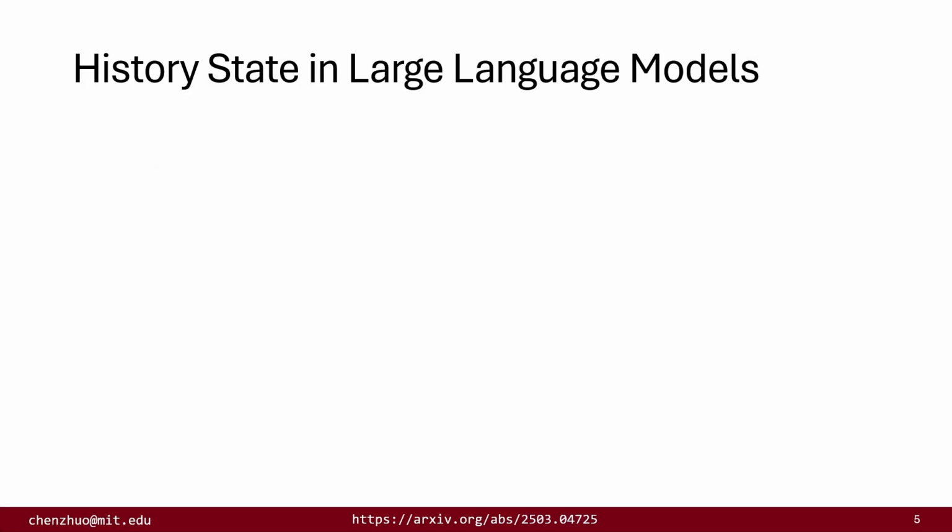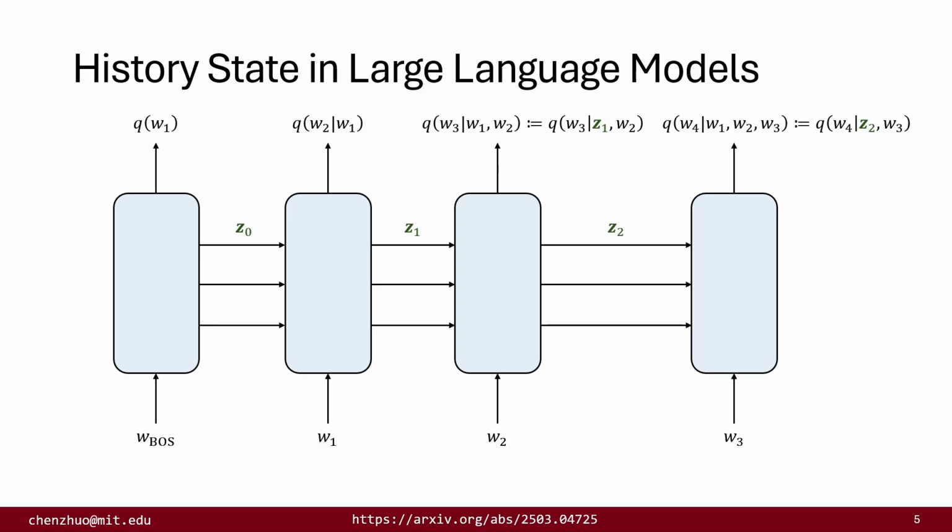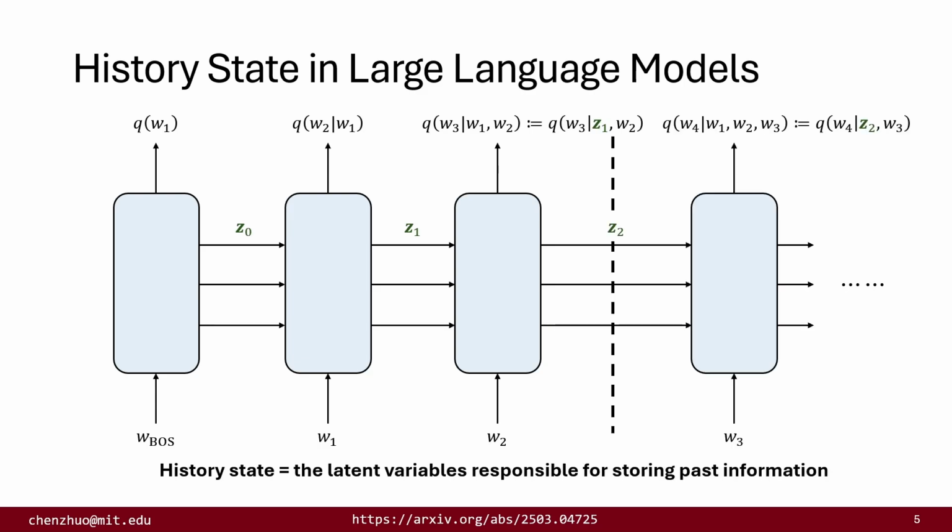To understand how large language models capture the mutual information, let's first get familiar with a notion called history state. Consider a large language model that takes input tokens and outputs conditional probabilities of the next token given all prior tokens. It is important to note that the dependency of the next token on the prior tokens is not explicit in large language models. One can identify a set of latent variables that indirectly passes the information from the prior tokens to the later tokens. More explicitly, notice that the conditional probability of W4 given W1, W2, and W3 is actually the conditional probability of W4 given Z2 and W3.